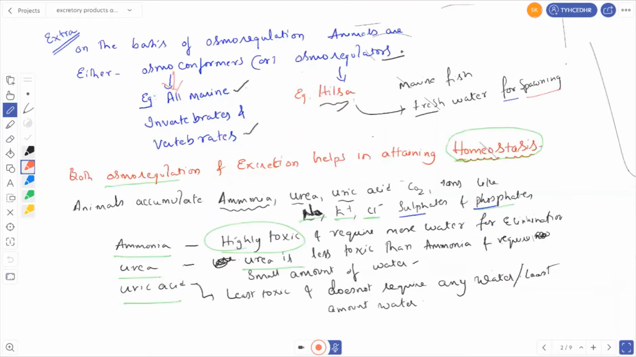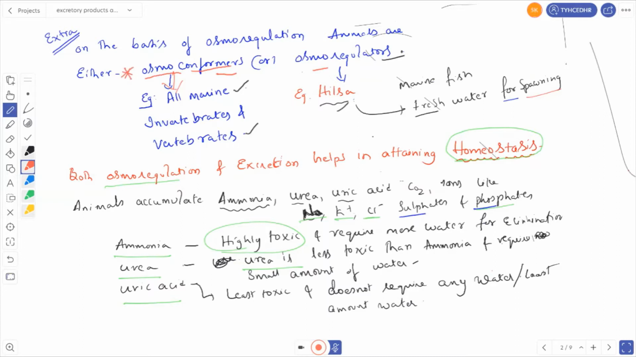On the basis of osmoregulation, animals are either osmoconformers or osmoregulators. What are osmoconformers? Osmoconformers maintain their body fluid concentration depending upon the surrounding environment. They are called osmoconformers. What are the examples of osmoconformers? All marine invertebrates and marine vertebrates are examples of osmoconformers.